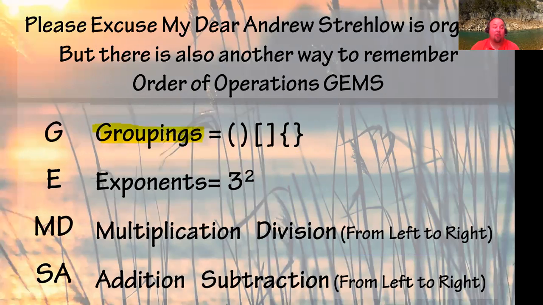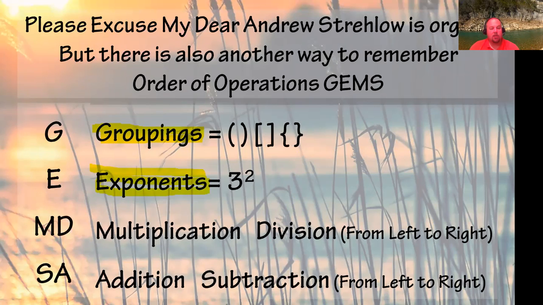Again, it doesn't just say parentheses because there are lots of different types of groupings: parentheses, brackets, braces, a lot of those different things. So not just the parenthesis, it is a grouping, but there are other groupings to remember. Exponents stays the same in GEMS. Exponents are done after groupings. You do groupings, then you do exponents.